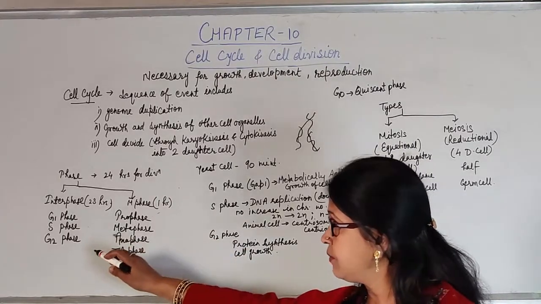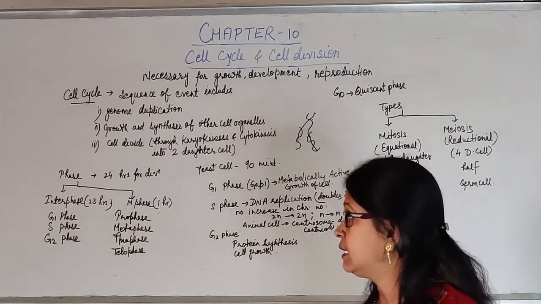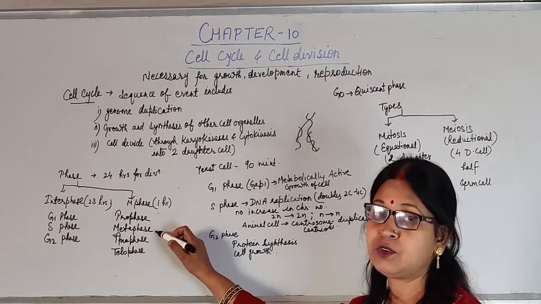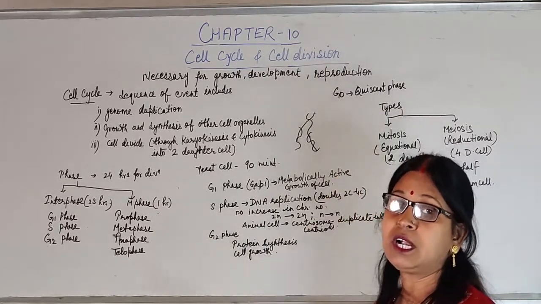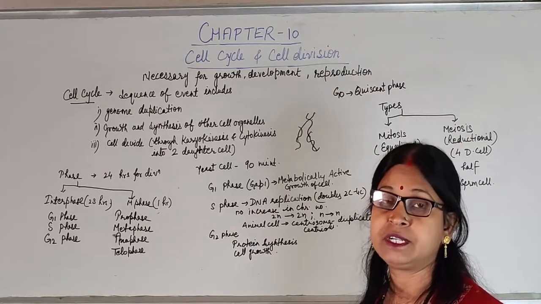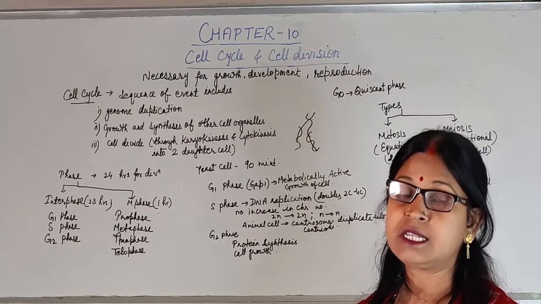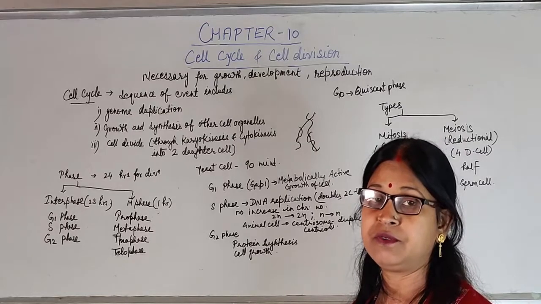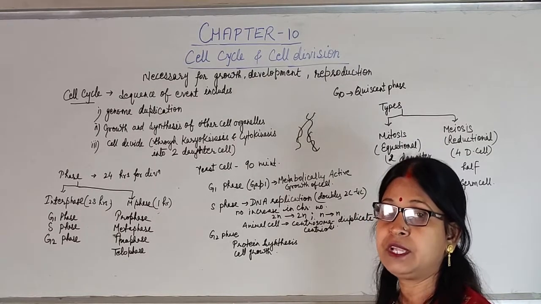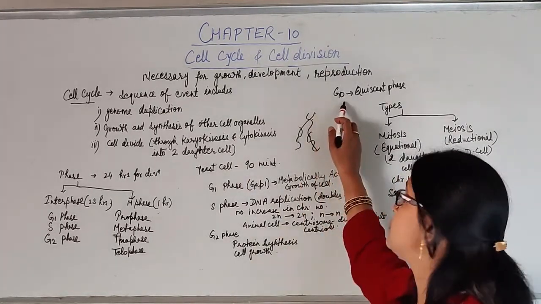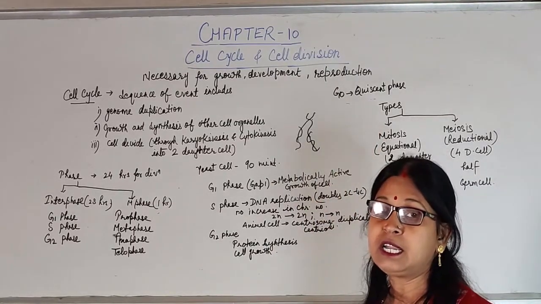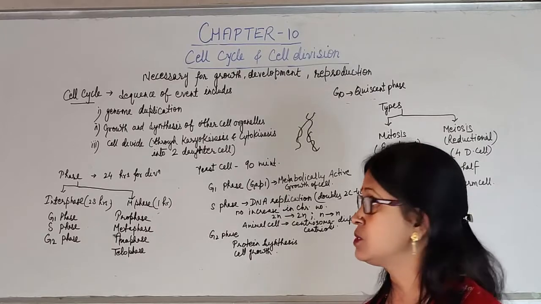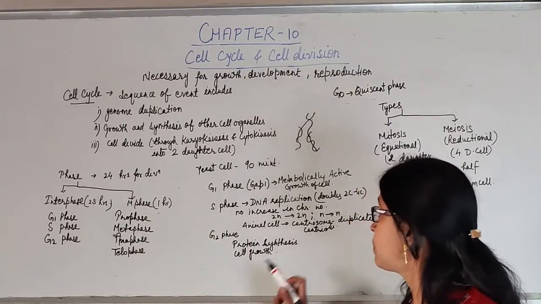After that, interphase is complete, and the cell enters the M phase or mitosis phase. Some cells which do not undergo further division, like heart cells, enter a special phase, G0 phase, also known as quiescent phase. At that time the cell does not enter the M phase.